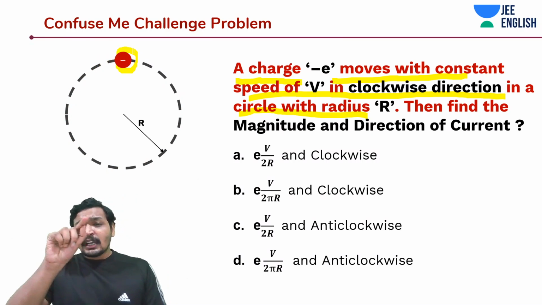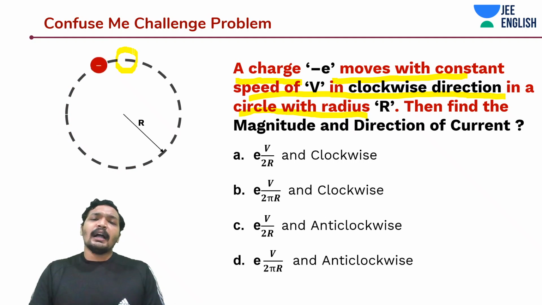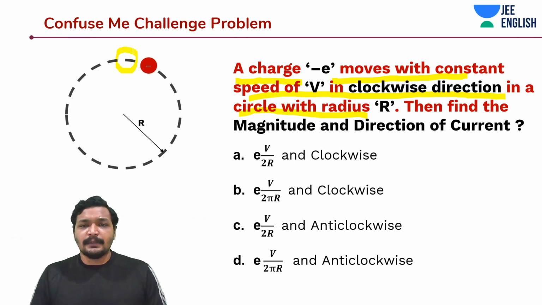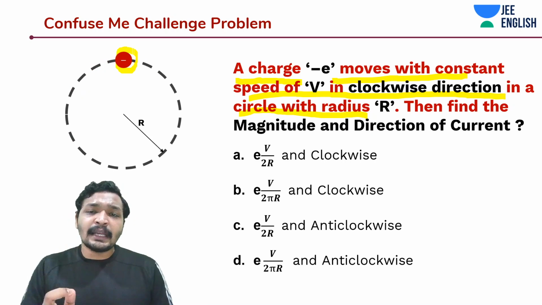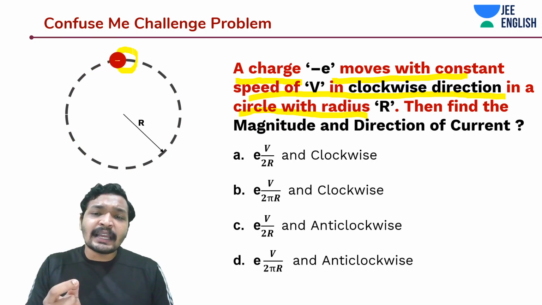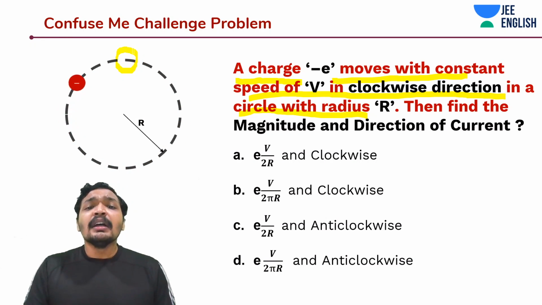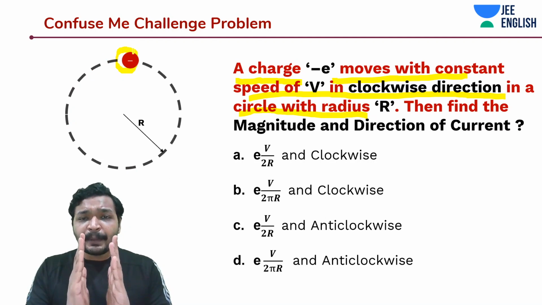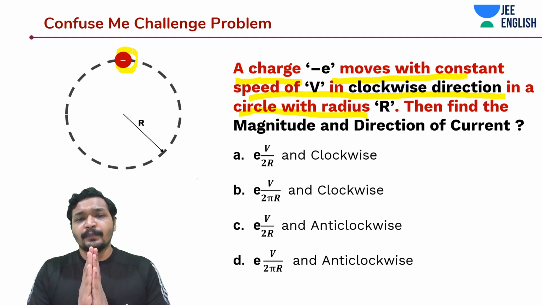This charge completes this entire rotation and comes back to this point at a specific time instance. In this case, the speed is constant, which means it has a definite time period. And why are we assessing the time period? Because this charge is going to appear at that position after that specific time frame.